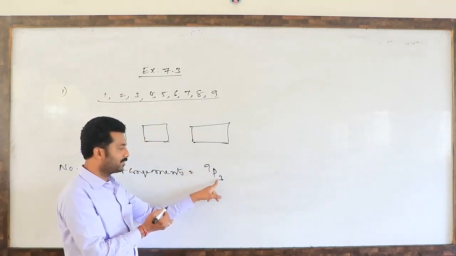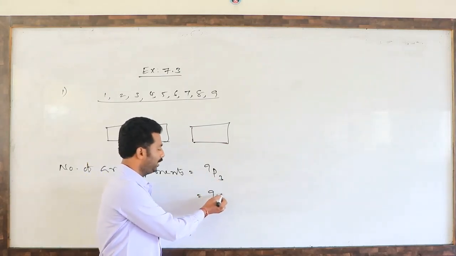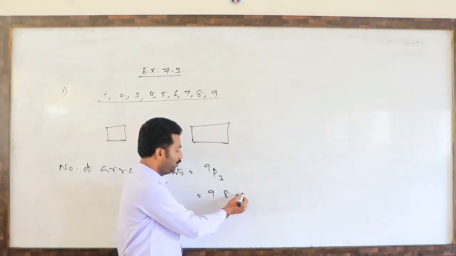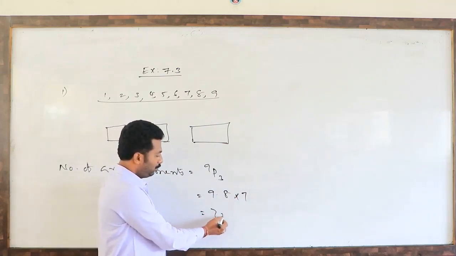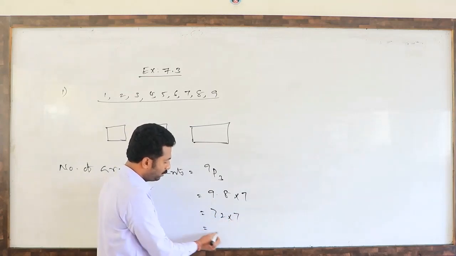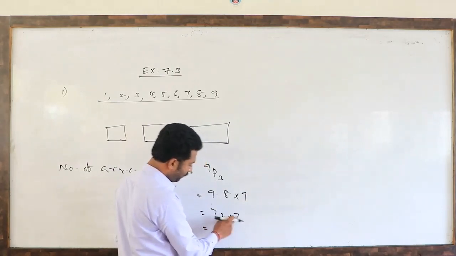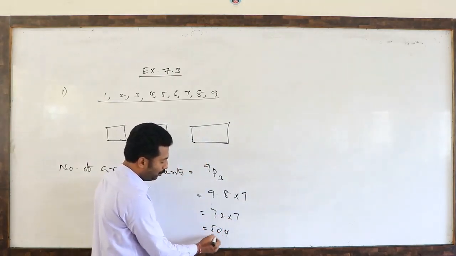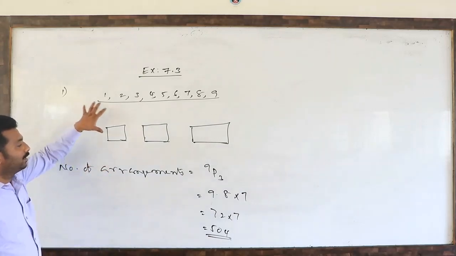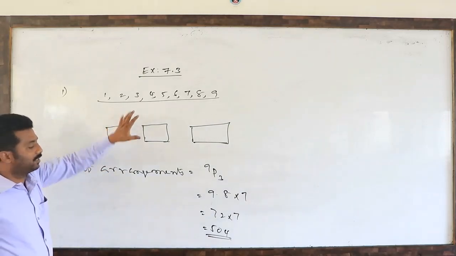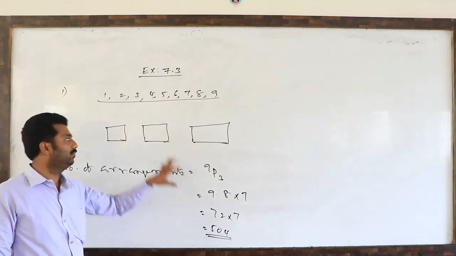The suffix 3 means we have to reduce 9 two times. See, 9 into 8 into 7. So this is 72 into 7, which is 504. So 504 ways we can fill up, meaning the number of 3-digit numbers is 504.